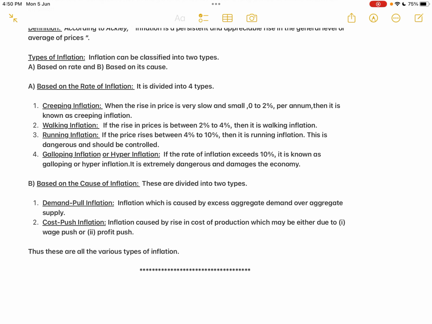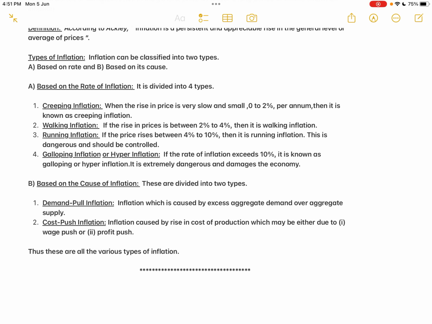Which is very dangerous for a particular country. These inflations have very adverse effects on the majority of the sections of the population of the country. Some sections have a favorable effect, but the majority of the sections of the population are adversely affected by inflation. That is the next question, effects of inflation, which I will explain to you in my next class. Anyway, these are the various types of inflation, which is also a very important 5 marks question.